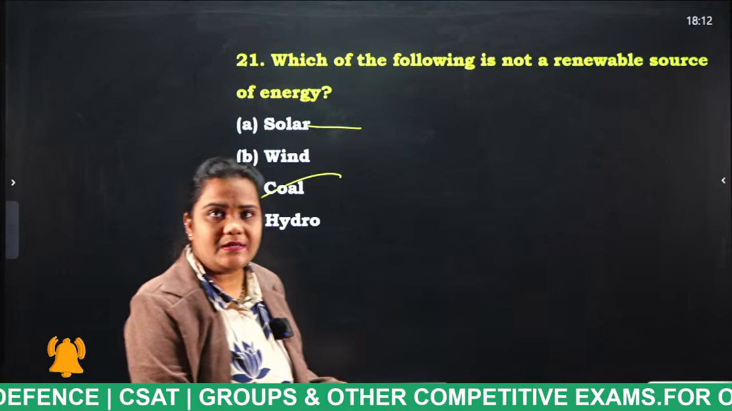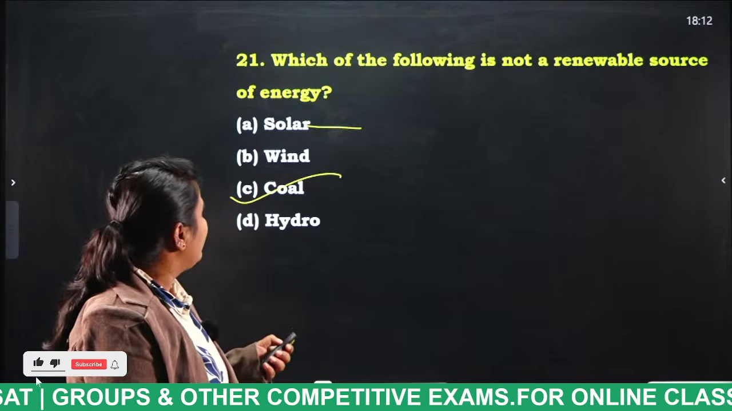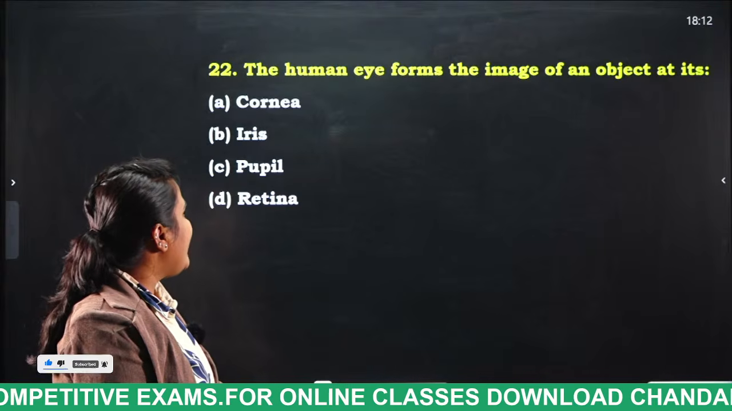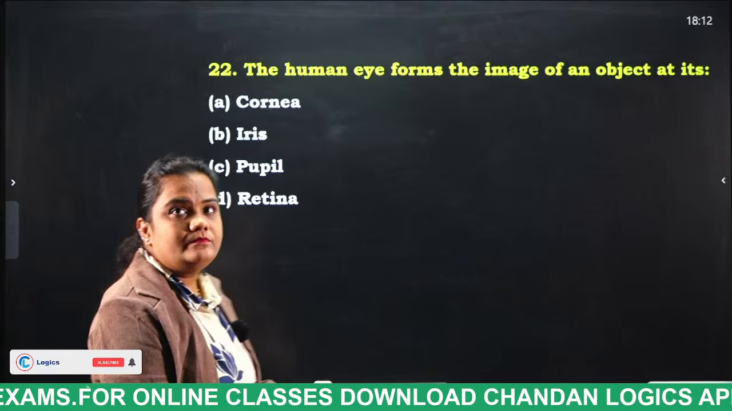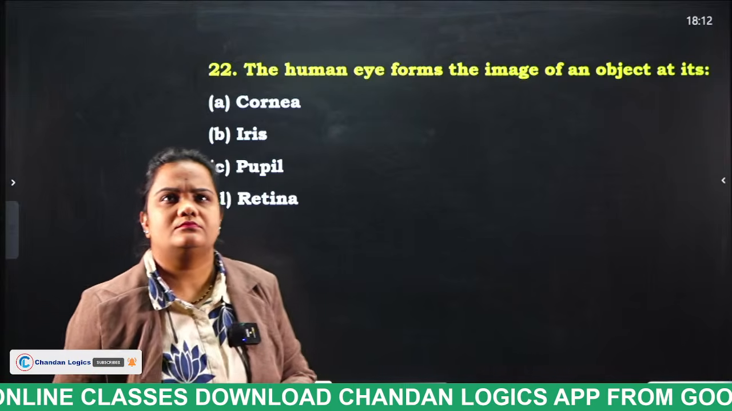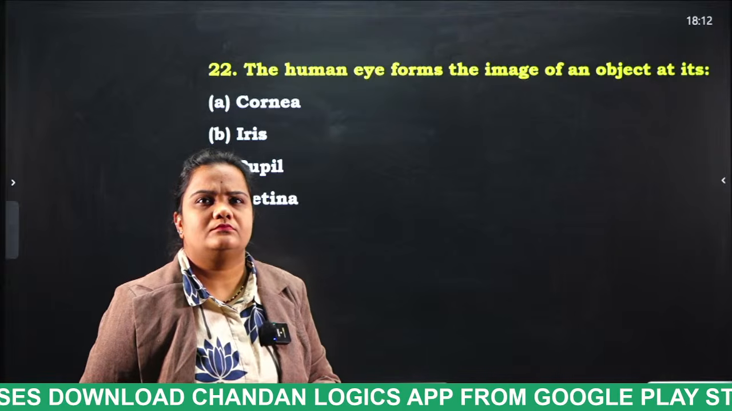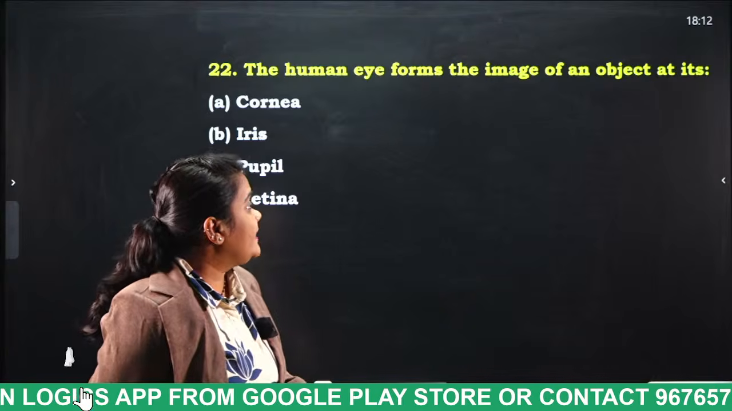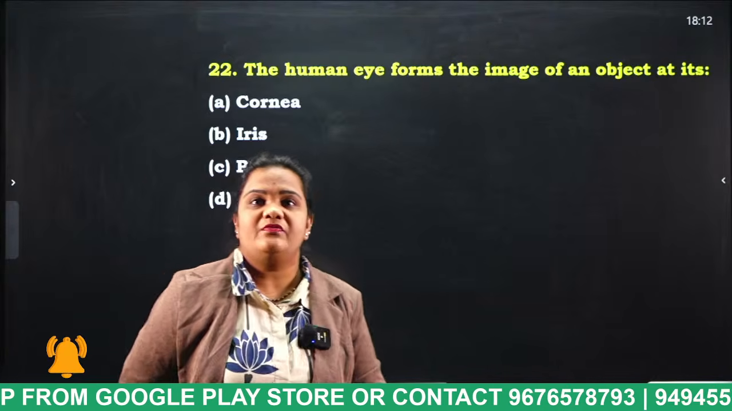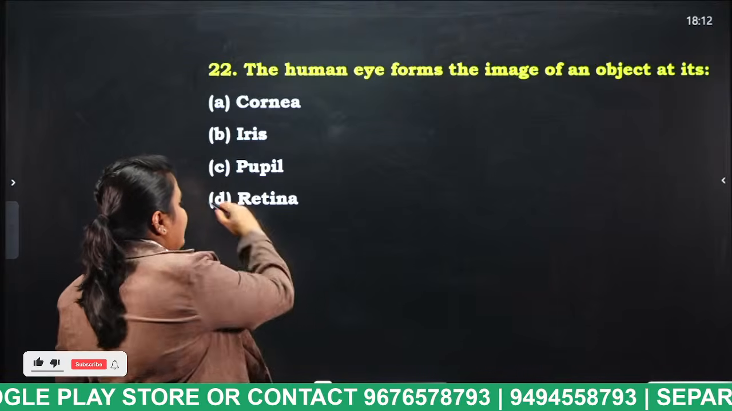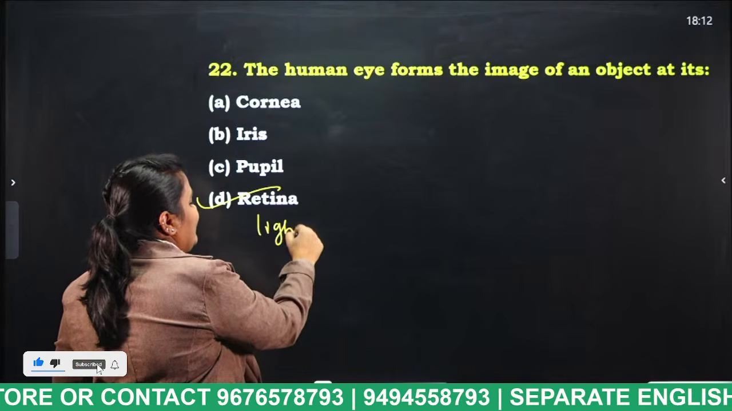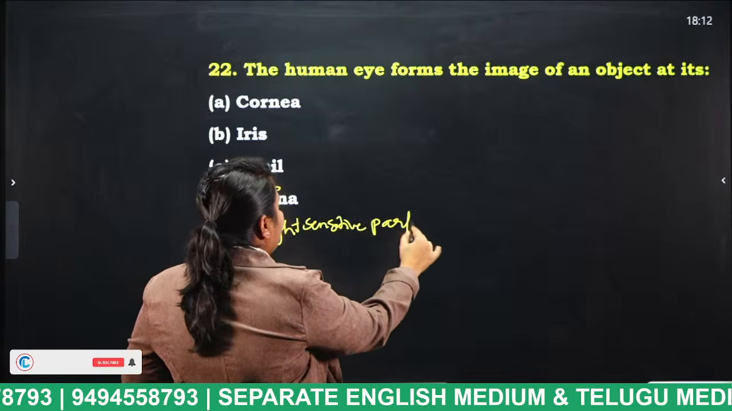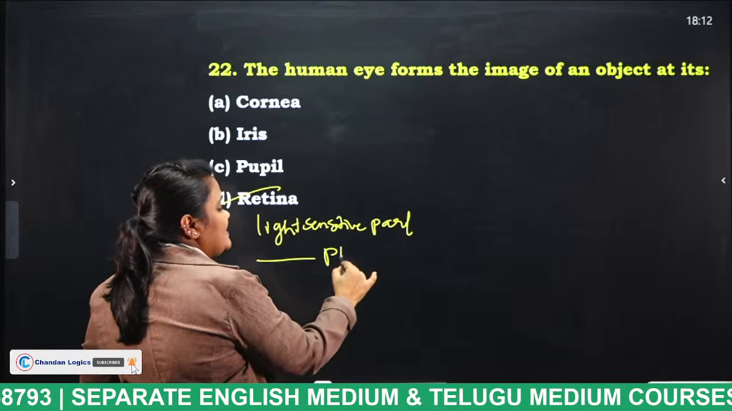Next, the human eye forms the image of an object at its cornea, iris, pupil, retina. At which part of our human eye does the image of an object fall? Tell me, students. Very good. Retina. The light-sensitive part of the eye is what, students? Retina. This retina has two photoreceptor cells.